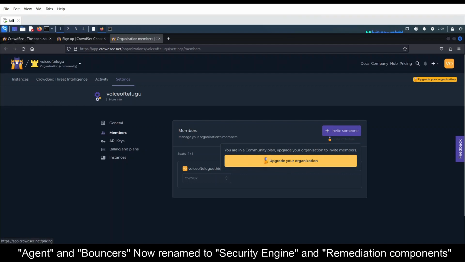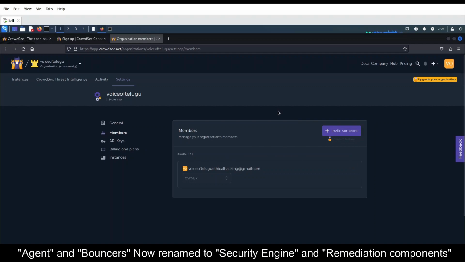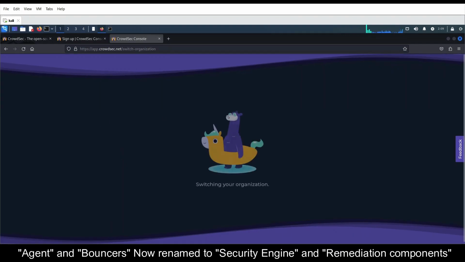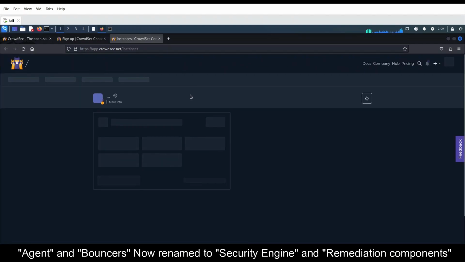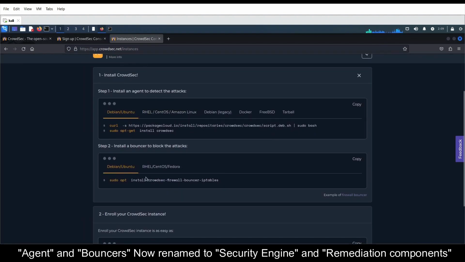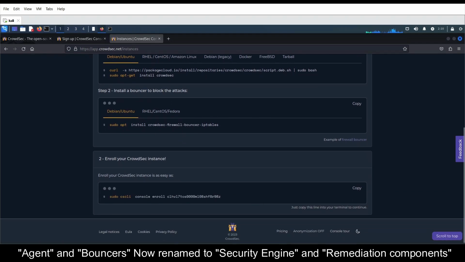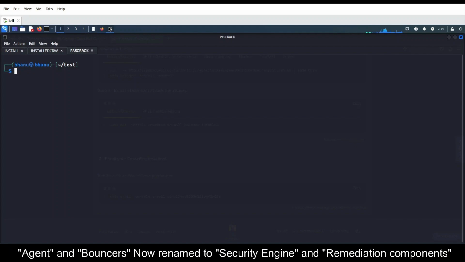For this particular feature we need to upgrade our subscription. Currently we are on the community edition. So I'll go to my personal account. First I'll register one agent. I already installed one agent on one of my EC2 instances, so I just need to register it with the console. To do that we just need to do the last step. I'll do that first, and after that I'll do the installation from scratch.